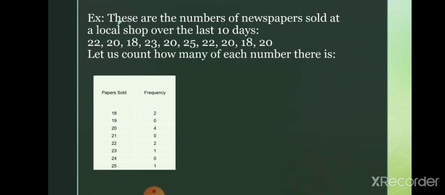For 22, 2. For 23, 1. For 24, 0. For 25, 1. In this manner we have to mention the frequency here. Frequency is nothing but the total count of a specific or particular value.